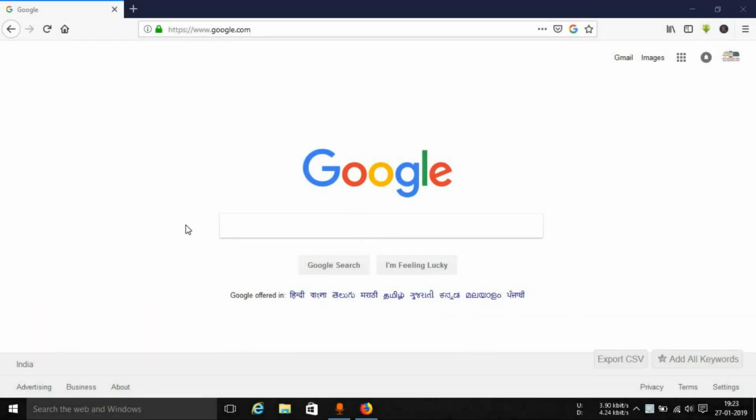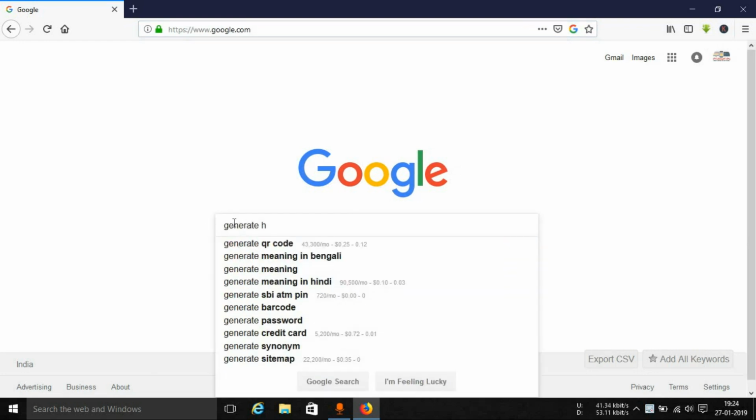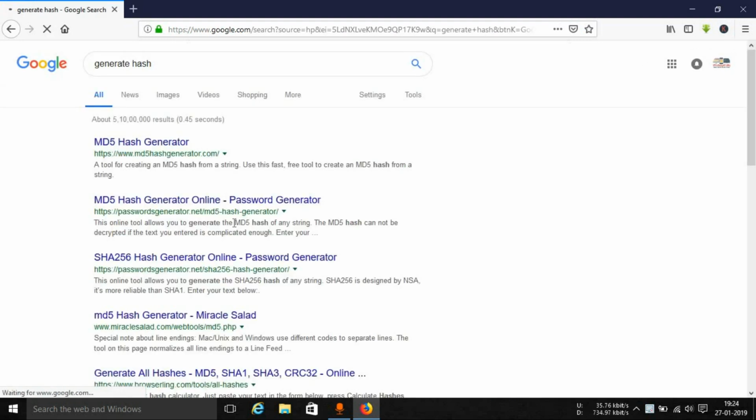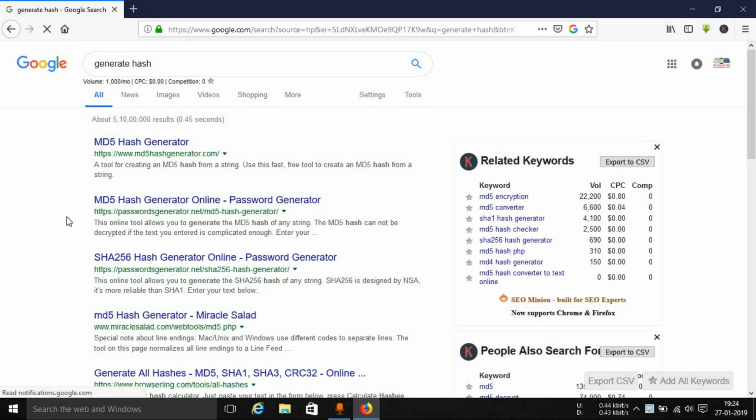Alright, so let's have a look at how to generate a hash of a particular word online free of cost. So simply go up to Google and search for generate hash, and just press enter. There are many websites that will let you generate hash for free. Now in this particular video, we'll be showing you how to generate an MD5 hash. The first website says md5hashgenerator.com, open this up.